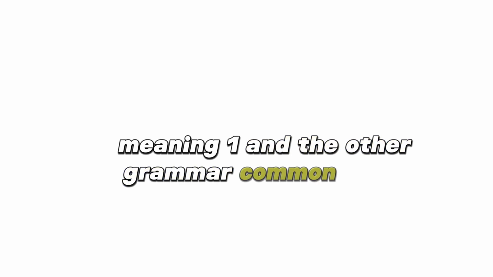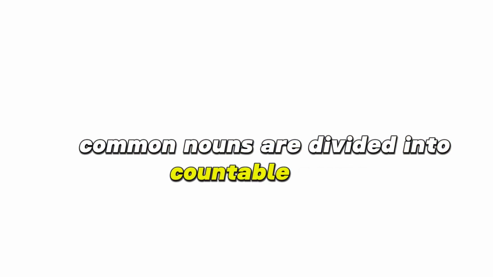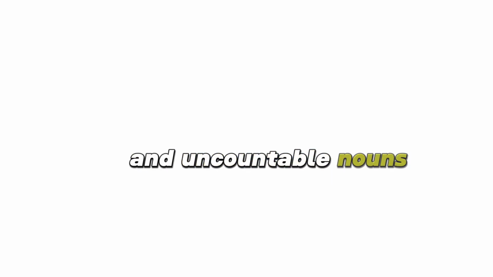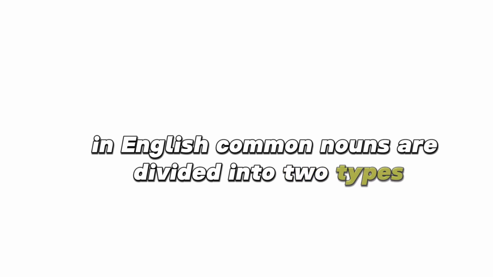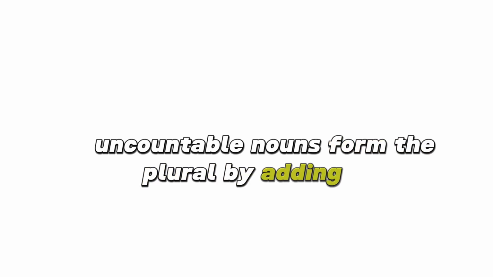Grammar. Common nouns. Common nouns are divided into countable nouns and uncountable nouns in English. Common nouns are divided into two types: countable things that can be counted and uncountable things that cannot be counted, like materials or abstract ideas. Countable nouns form the plural by adding s. Uncountable nouns have no plural form.